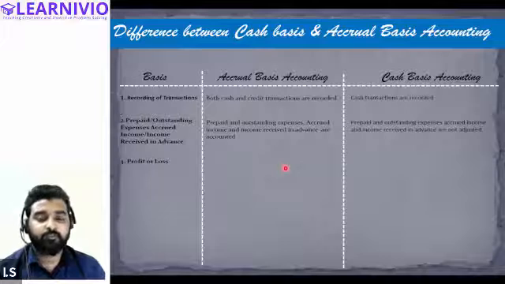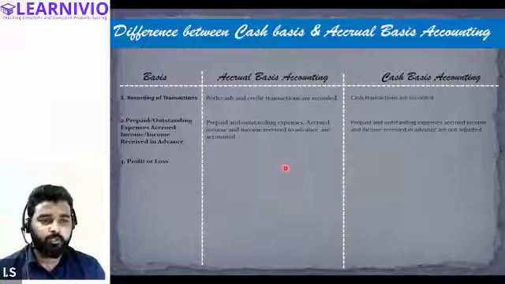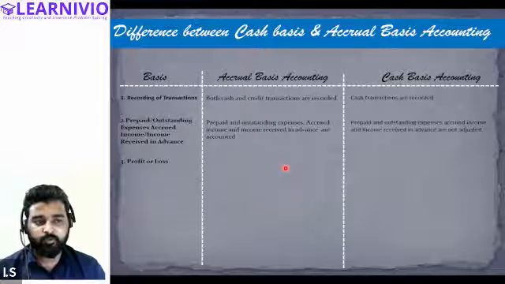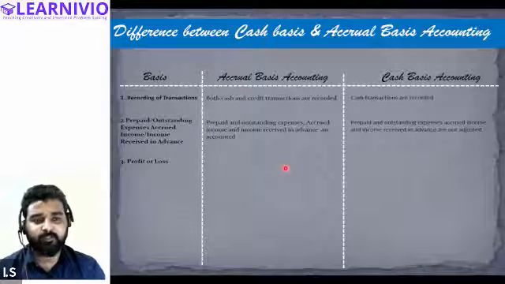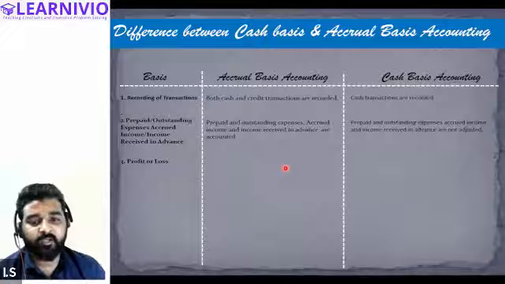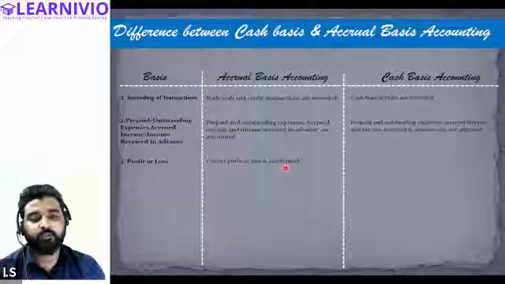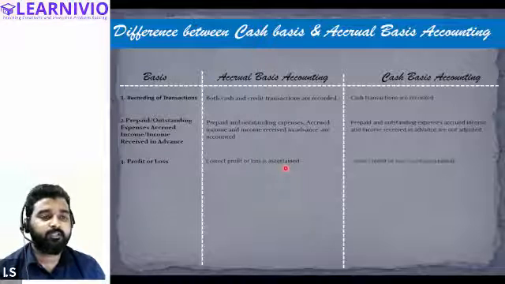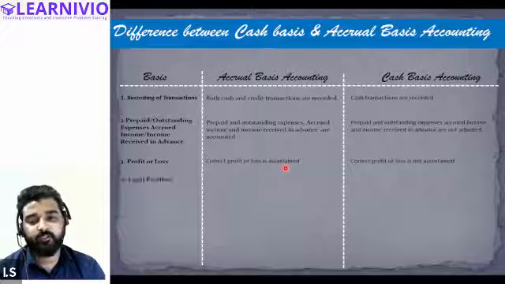Next, the time taken to determine profit and loss. In accrual basis, it will take time, but it will give you an accurate result. In case of cash basis accounting, it will take less time, but the profit and loss that you determine will not be accurate. Cash basis will not give you the true and fair view of the enterprise. In accrual basis accounting, correct profit and loss is ascertained. In this case, correct profit and loss is not ascertained.